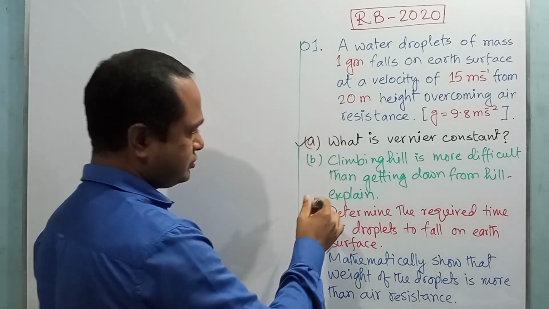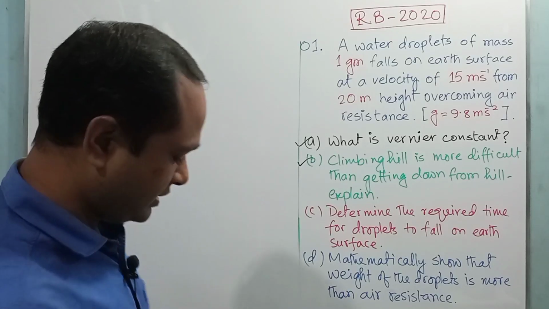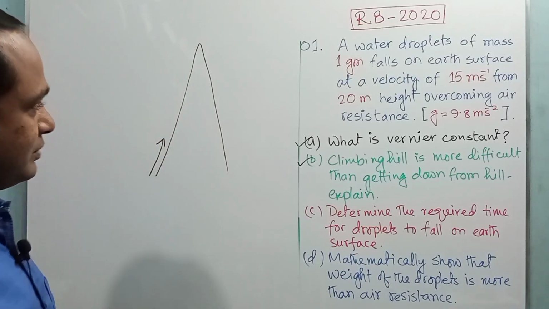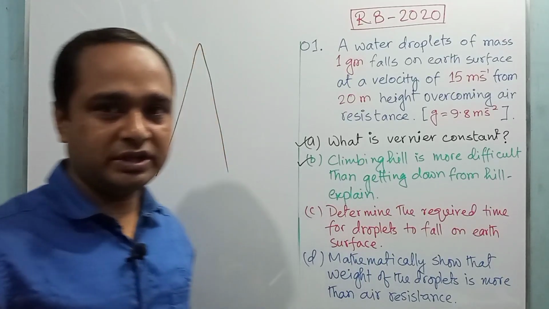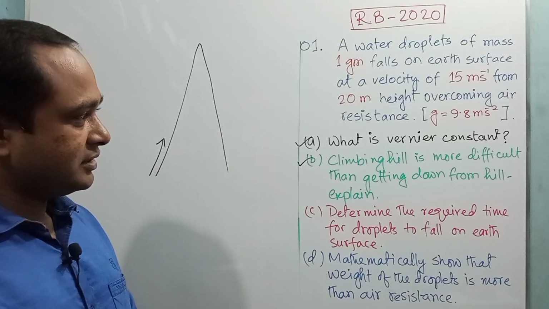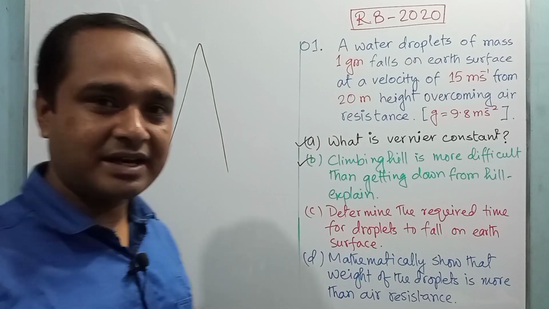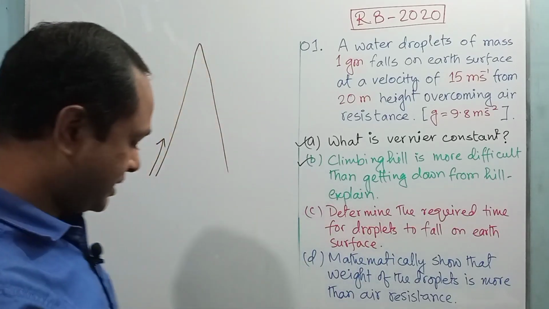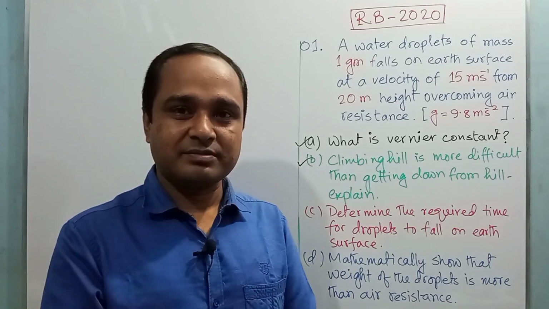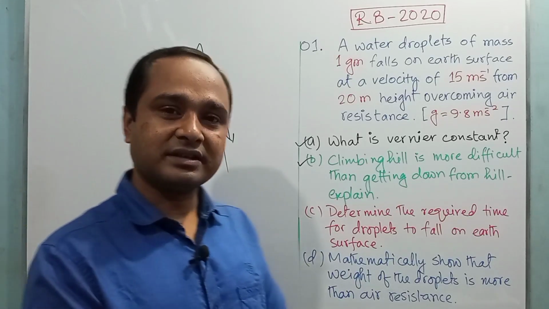Now we are going to discuss why climbing a hill is more difficult than getting down from the hill. Dear student, when you go up to the top of a hill, then you have to lift your body against the gravitational force. That is, you have to apply force by yourself to raise your body to the top of the hill, and the work is done against the gravitational force. But when you get down from the hill, then your body is displaced by the gravitational force, and here work is done by the gravitational force.